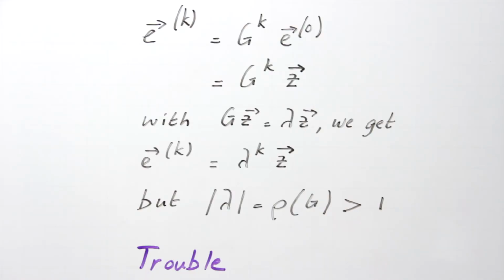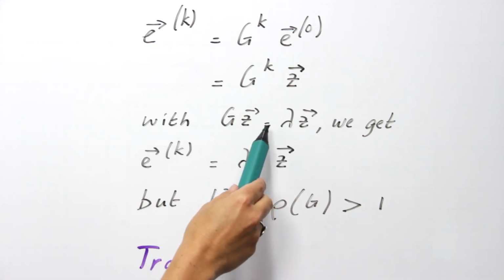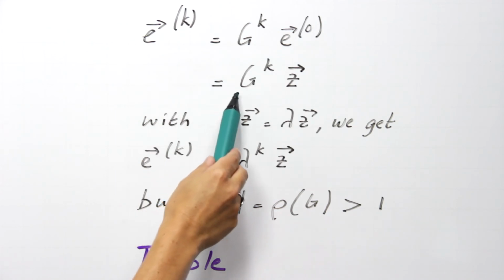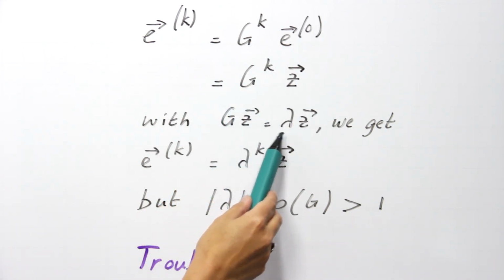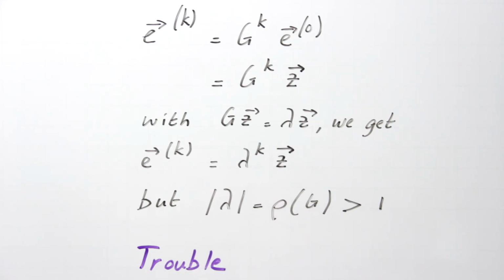What happens then? The error e_k at iteration step k is given by G to the power k times the initial error E0. Now the initial error E0 was in the direction of this eigenvector. So if we plug this in, we find that e_k is equal to G to the power k times z. But G z is equal to lambda z, where lambda is the spectral radius.